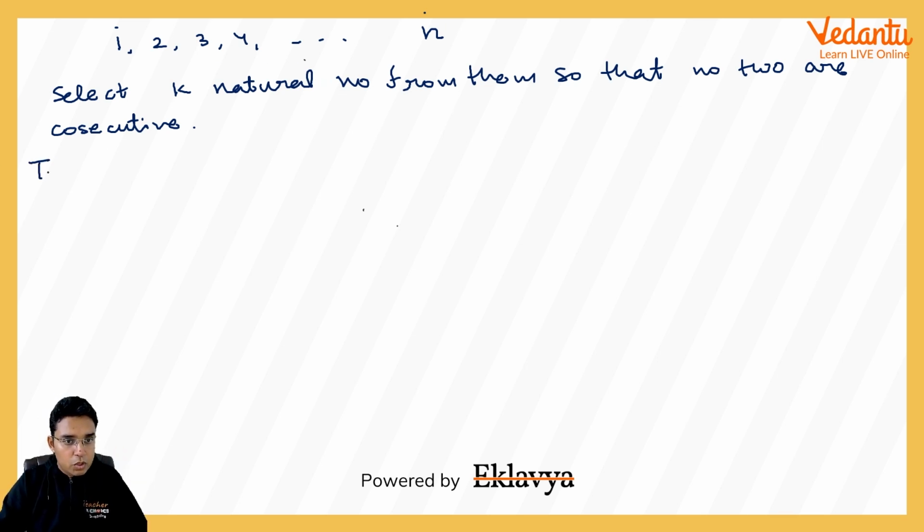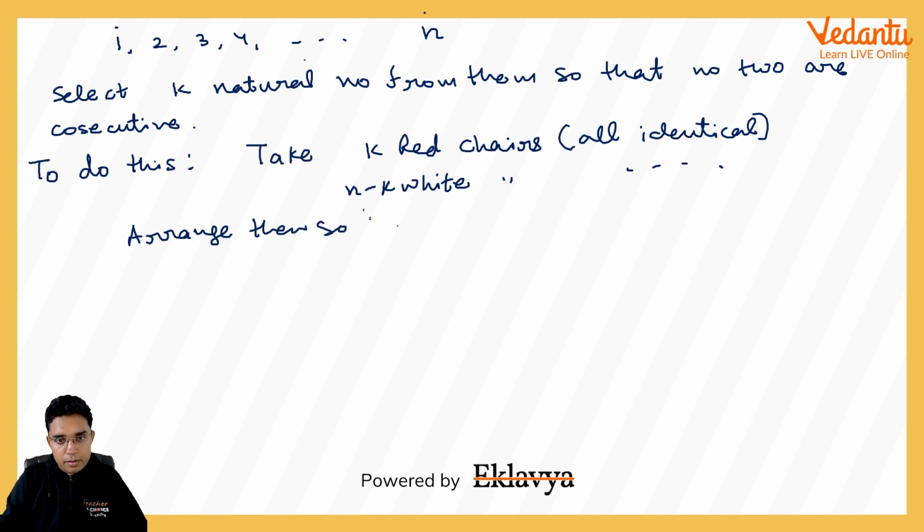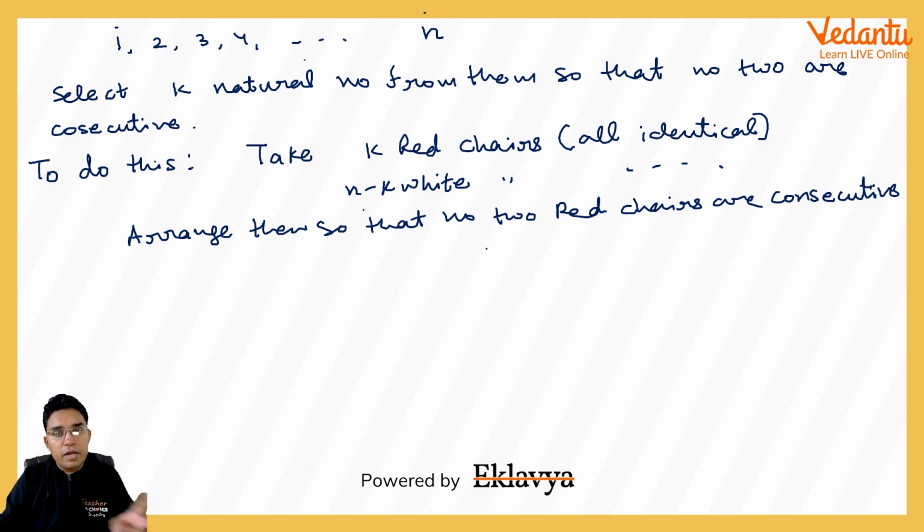To do this question, what I suggest, take k red chairs, all identical, n minus k white chairs, all identical, and arrange them so that no two red chairs are consecutive.